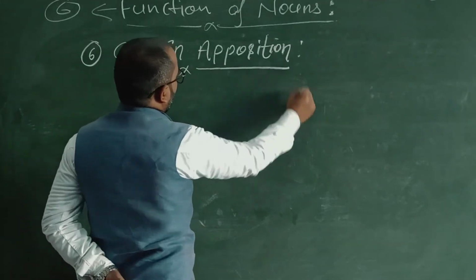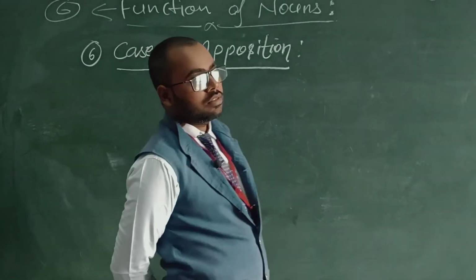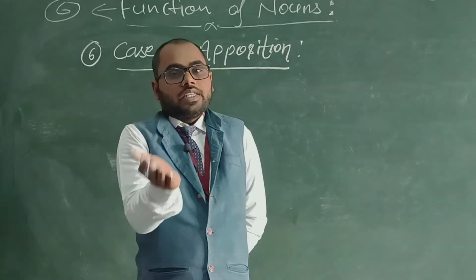Case in apposition. Apposite means keep near.